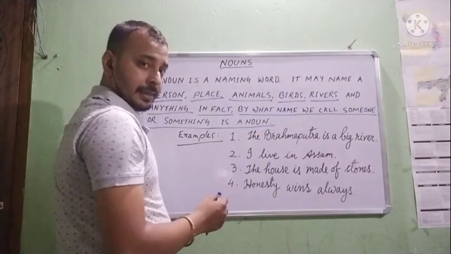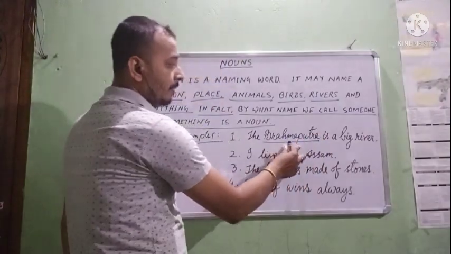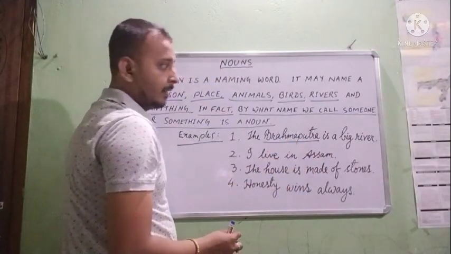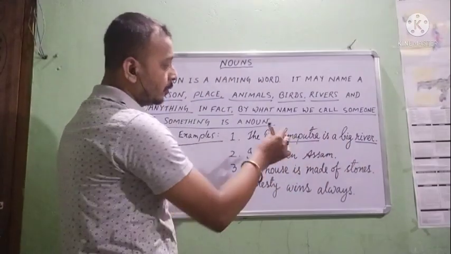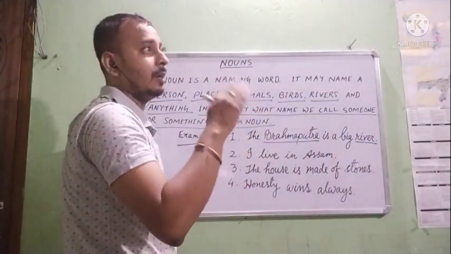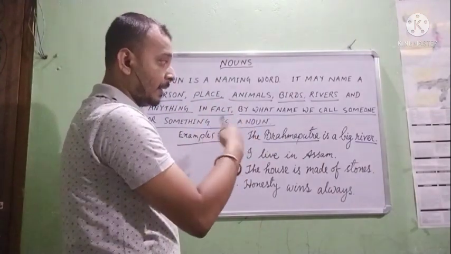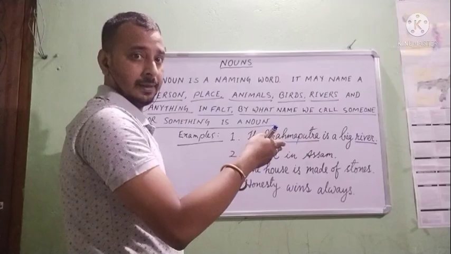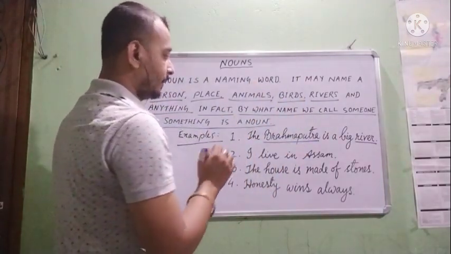The Brahmaputra is a big river. Here, I have found one name. This is the name of a river. But river is also a noun. Why is river also a noun? If I don't know the name of that river, then I call it a river. I will not tell its proper name, but I will call it a river. So river is also a noun, Brahmaputra is also a noun.